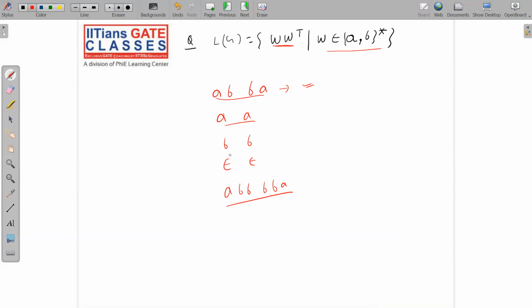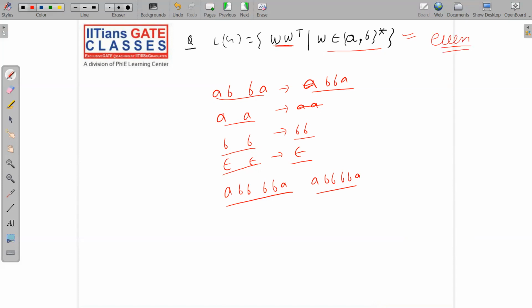So see carefully, all these are what? Palindromes. Palindromes means what? See, null dot null is null only. This will be double B, this will be double A, this will be A B B A, and this will be A double B A. So all these are palindromes over A and B. So now the grammar will be what? This language is palindromes. Now, the length of the palindrome. What do you think the length of the palindrome will be? The length of the palindrome will be even.